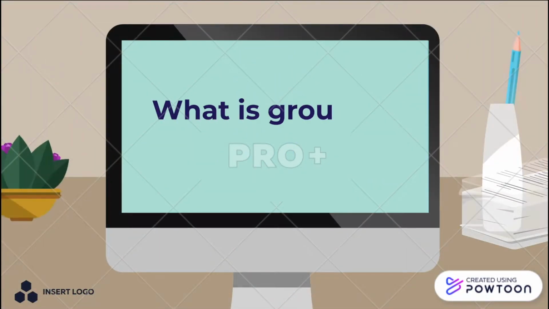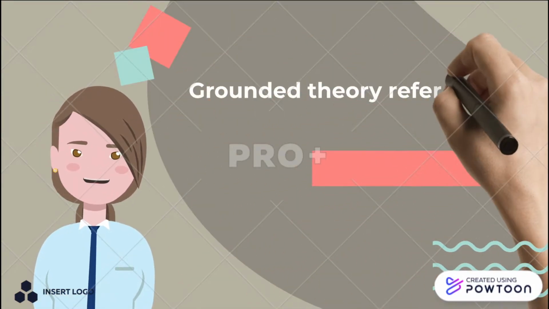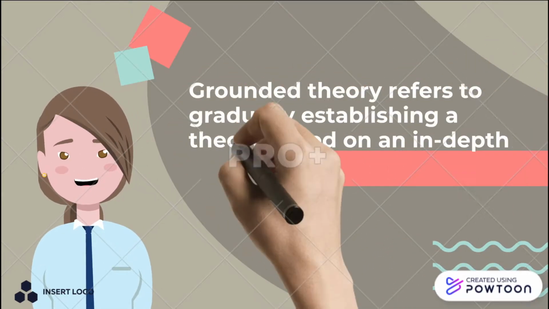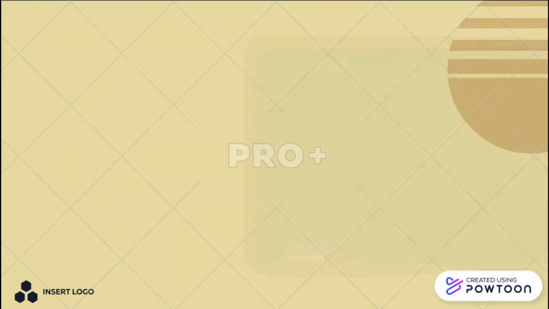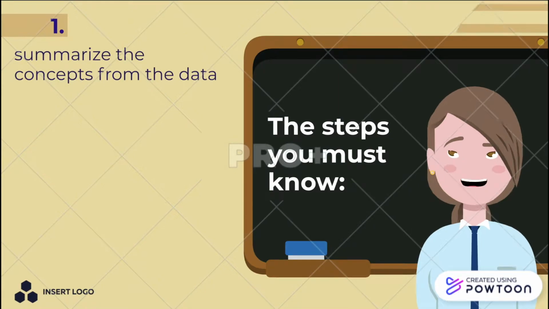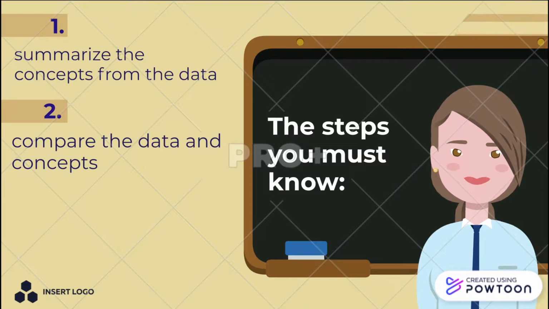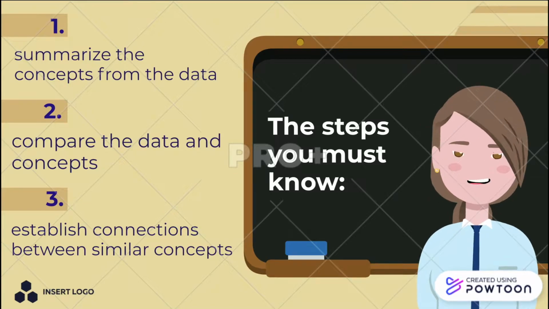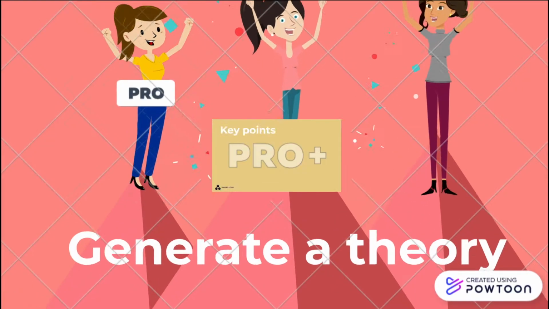Do you know what is grounding theory? In my opinion, grounding theory refers to gradually generating a theory based on in-depth analysis of empirical data. It is an induction process from bottom to up. Furthermore, people first need to summarize the concepts from the data, and then constantly compare the data and concepts. The third step is to establish connection between similar concepts. Finally, we will generate a theory.